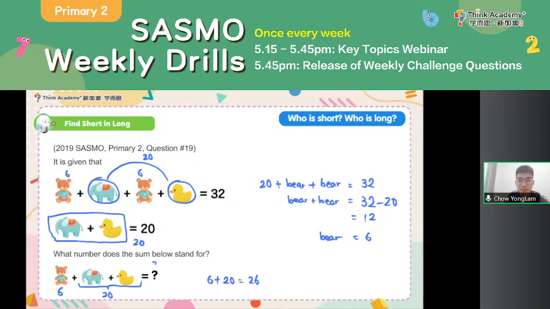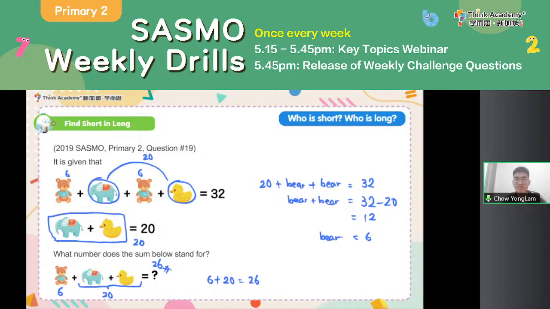Right, so my answer will be 26, and that is it. Sometimes, when we do Shakespearean equation or comparison and replacement, we don't need to care about the individual values as long as the question doesn't need it. Maybe we don't even need to calculate it. We can find the answer in a more straightforward way. So it helps to be a bit more flexible in your thinking.